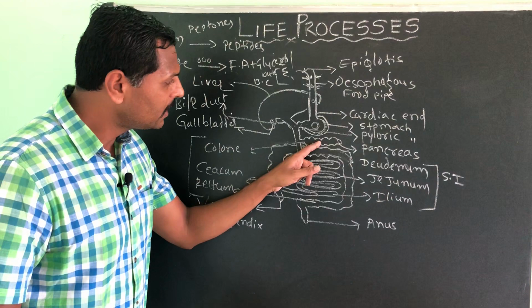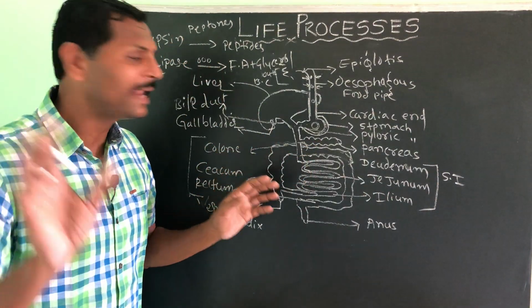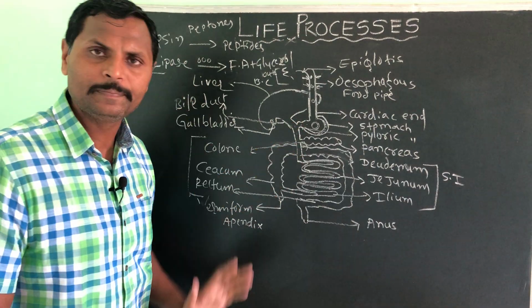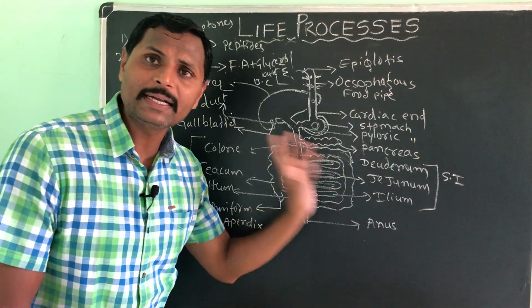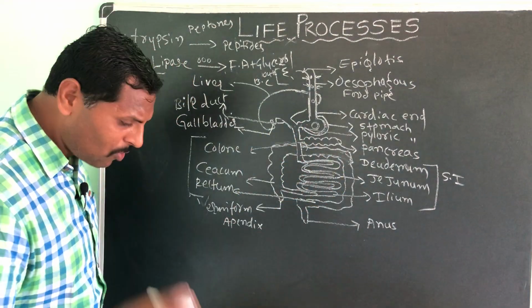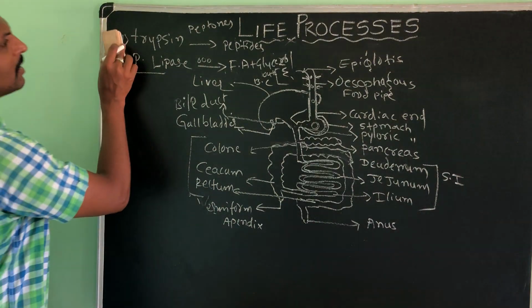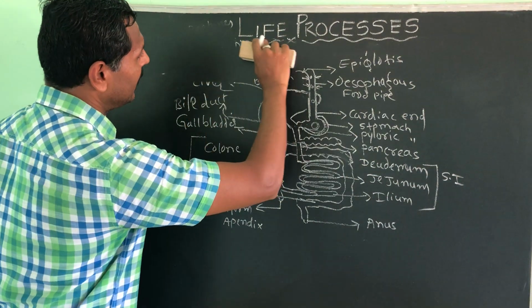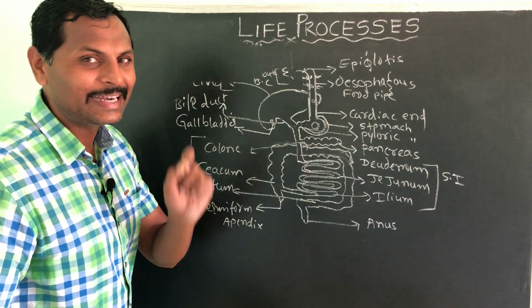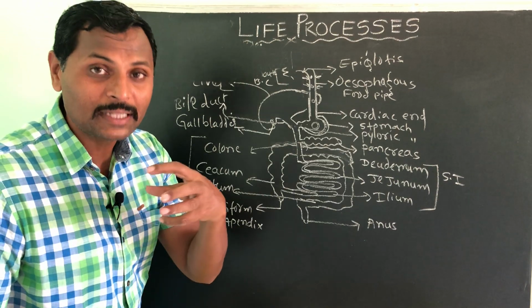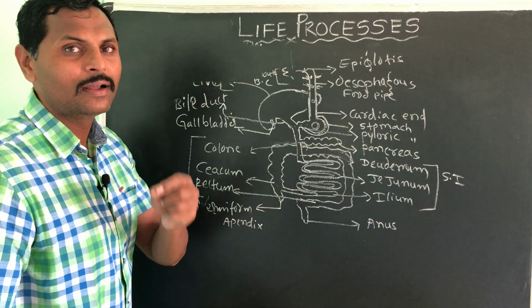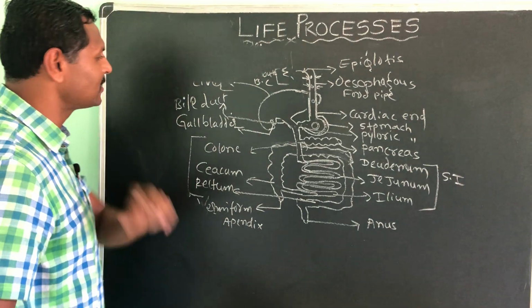Okay, so that means all these functions will not be carried out in the pancreas itself, simply the pancreas will release these enzymes into the duodenum, the first part of small intestine. Then all these enzymes will move into the small intestine. Even small intestine itself also releases some enzymes. Again and again I am using the hormone word, I don't know why, but remember, in the digestive system the chemicals released help in the chemical digestion, that means help in the complete digestion of food. Those are enzymes only.